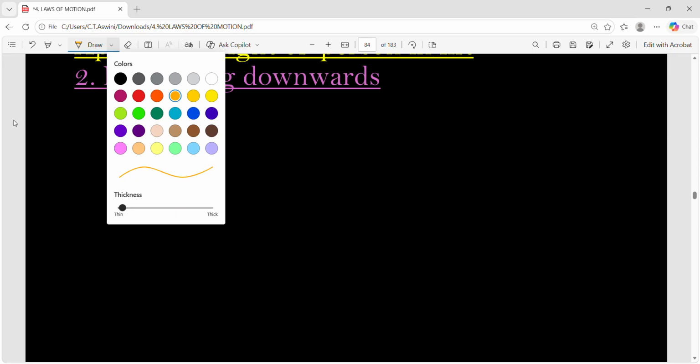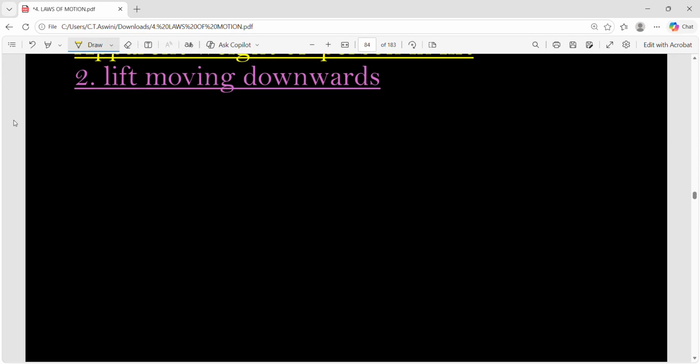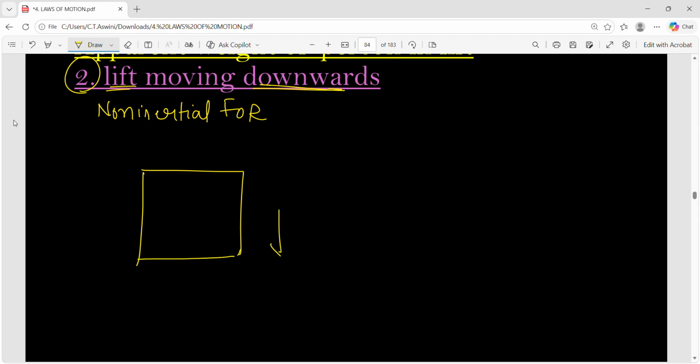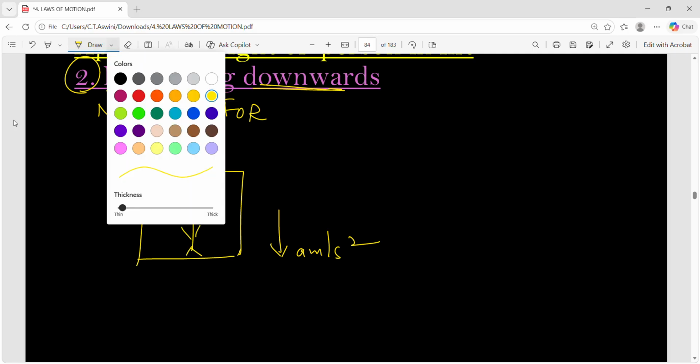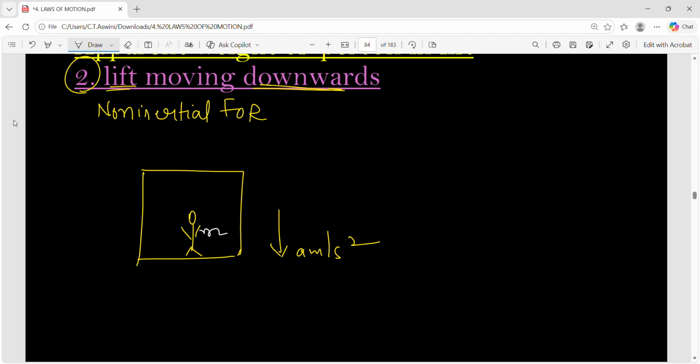Now just try to apply the same concept to the case where the lift is moving downward. Same concept, the lift is a non-inertial frame of reference. So to apply Newton's laws, we have to consider a pseudo force. But this time, the lift is moving downward with some acceleration. Now you are inside the lift. Same scenario, your mass is m kg. So downward, your weight m into g will act. Upward, normal reaction. And what is the direction of pseudo force now? The lift is moving downward, so opposite to it. This is the direction of pseudo force, m into a.